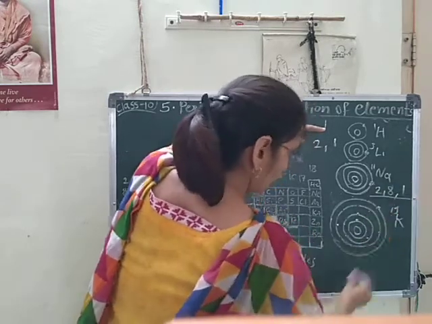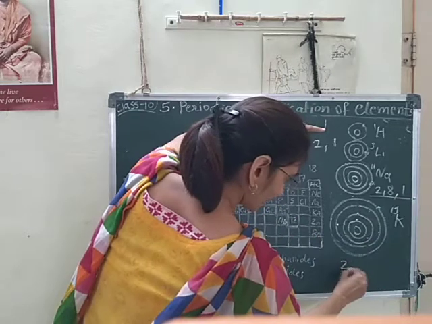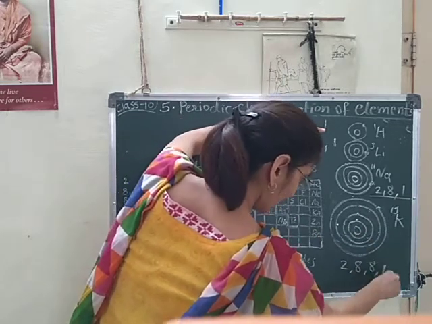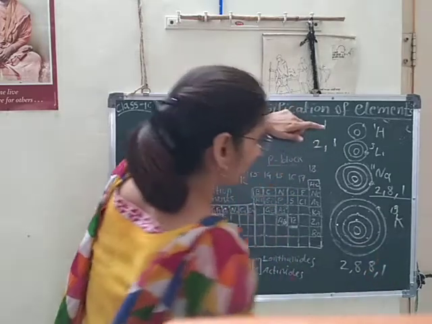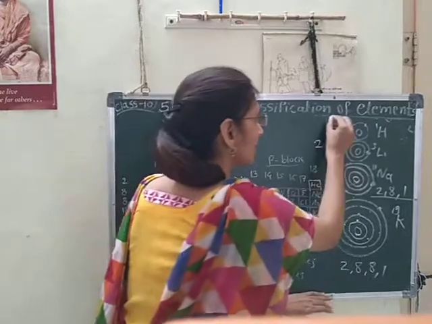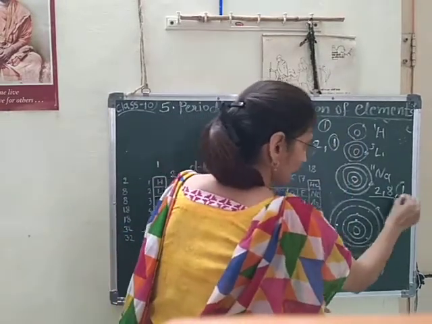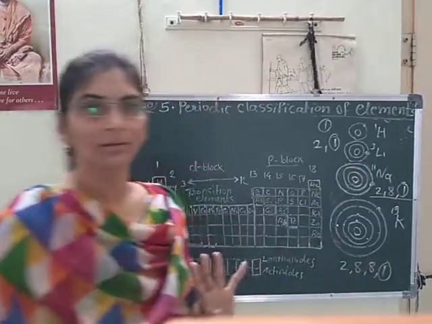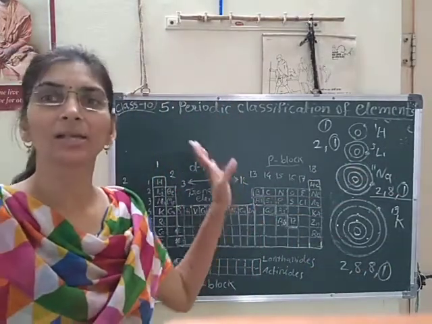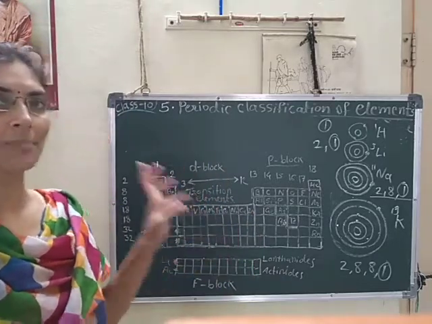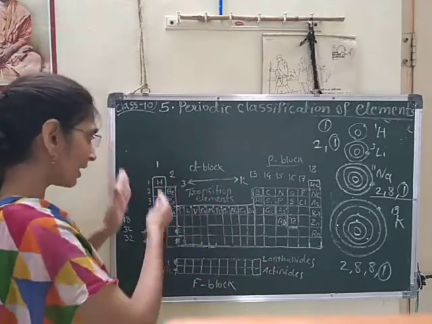In potassium, first orbit 2, then 8, then again 8 and then again 1. Yes, it is distributed like this. So we can see the last number is the same everywhere: 1, 1, 1, 1. It means the valence electrons are equal everywhere. We can observe that.